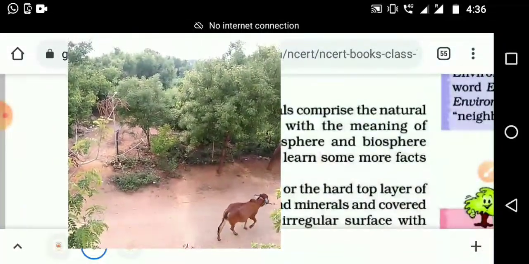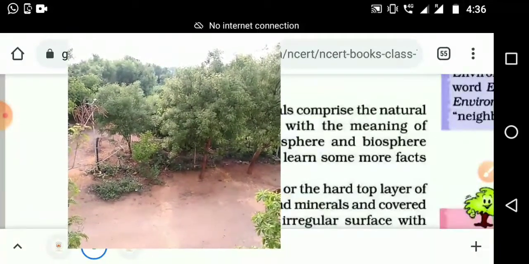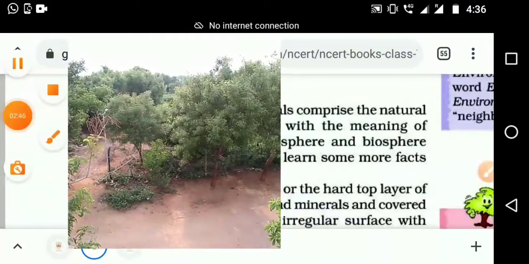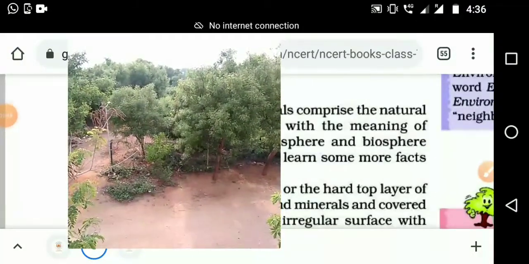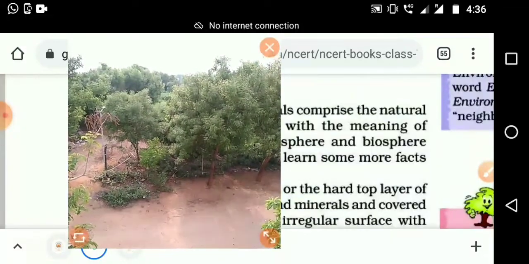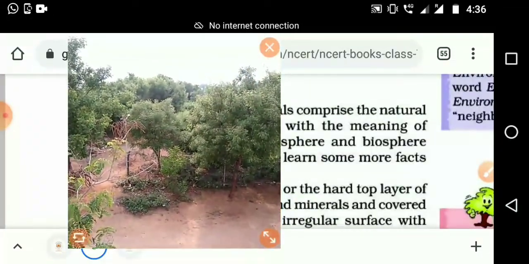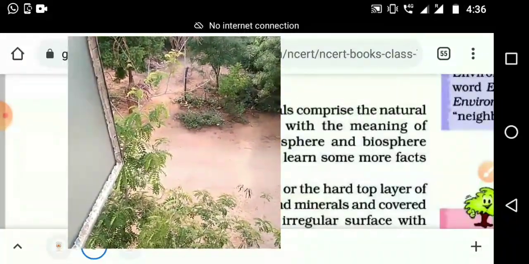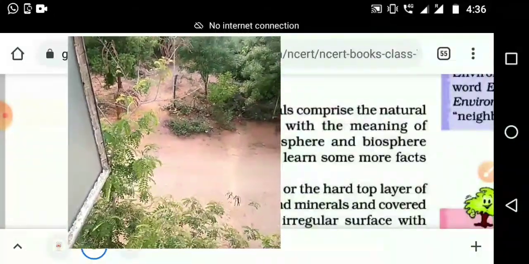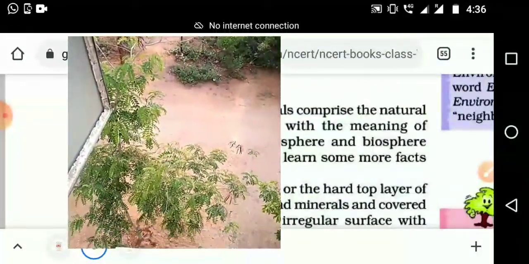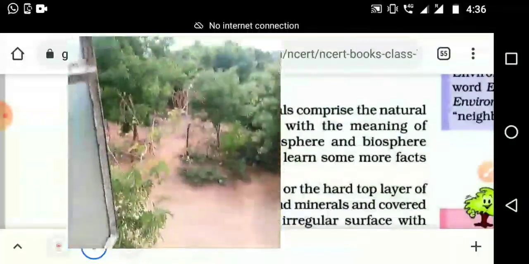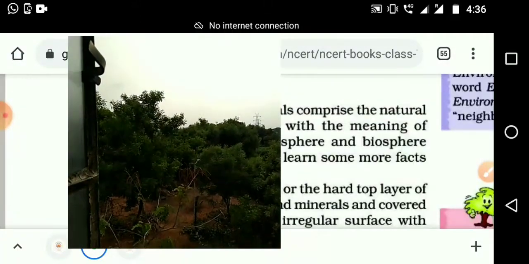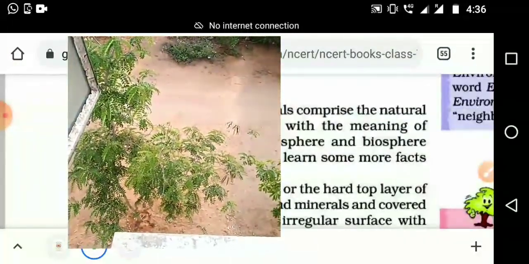All these things are included in nature, or the environment. It is our environment. So we are going to study about the natural environment. You can see the leaves of the plant moving because of the wind. You can see it very nicely. The breeze is coming, so the leaves are moving. In bigger trees also you can see it moving slowly. Can you see it? I think you can observe it.